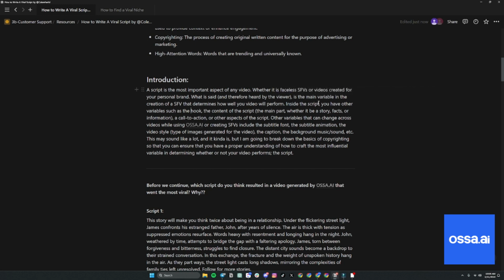So inside of the script, you have other variables. You have the hook, you have the actual content, whether it be a story, facts, or information, and you have a call to action and other aspects. And then other variables can change across videos while using OSSA.AI or creating other short form videos. That would be your subtitle font, your subtitle animation, the type of video, the caption, the background music. These are all variables which you can play with in order to increase virality.